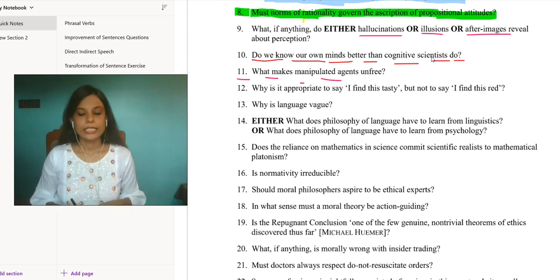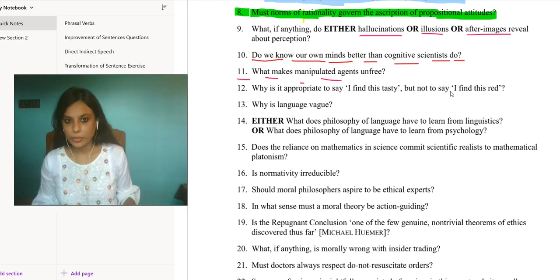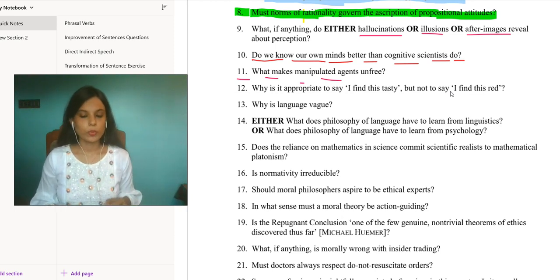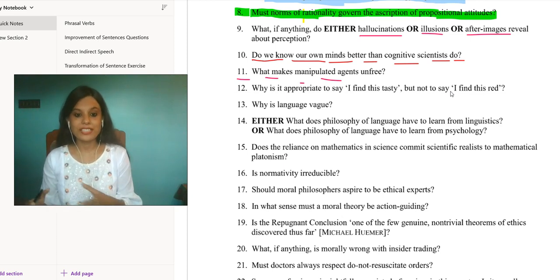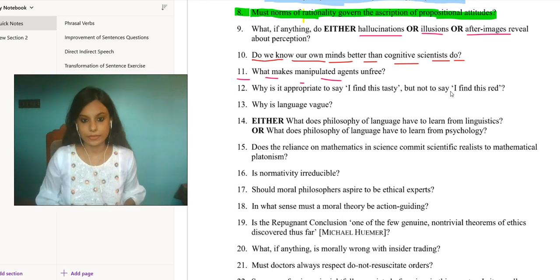Third problem would be exploitation. Now, if individuals are taken advantage of or their vulnerabilities are exploited to manipulate their decisions, they are not exercising their free will. Next problem would be limited options. Now, when individuals are presented with a limited set of options, each of which is controlled or influenced by others, their freedom to make the choices is constrained.